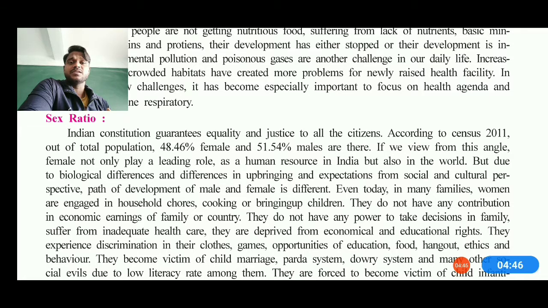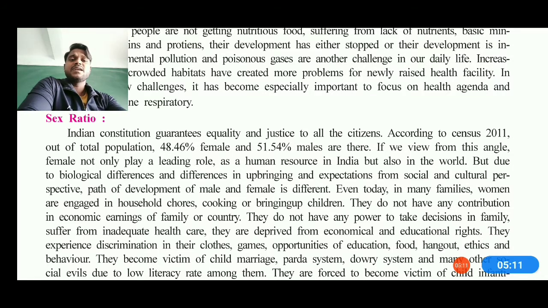And if you talk about it biologically, differences are there in the upbringing as well as in the social nurturing and lifestyle. Girls are not focused on well, and somehow they are engaged only in household work and chores: cooking, upbringing of the children, making and washing the clothes, only these kinds of things. So they do not have any proper power to take decisions in the family also, and they suffer from inadequate health care.